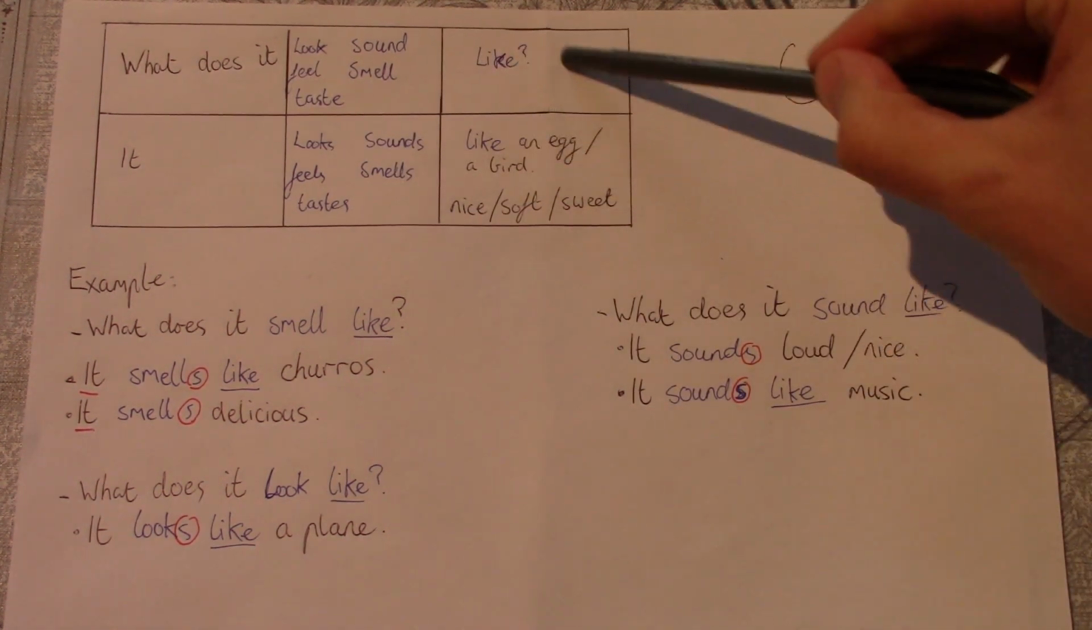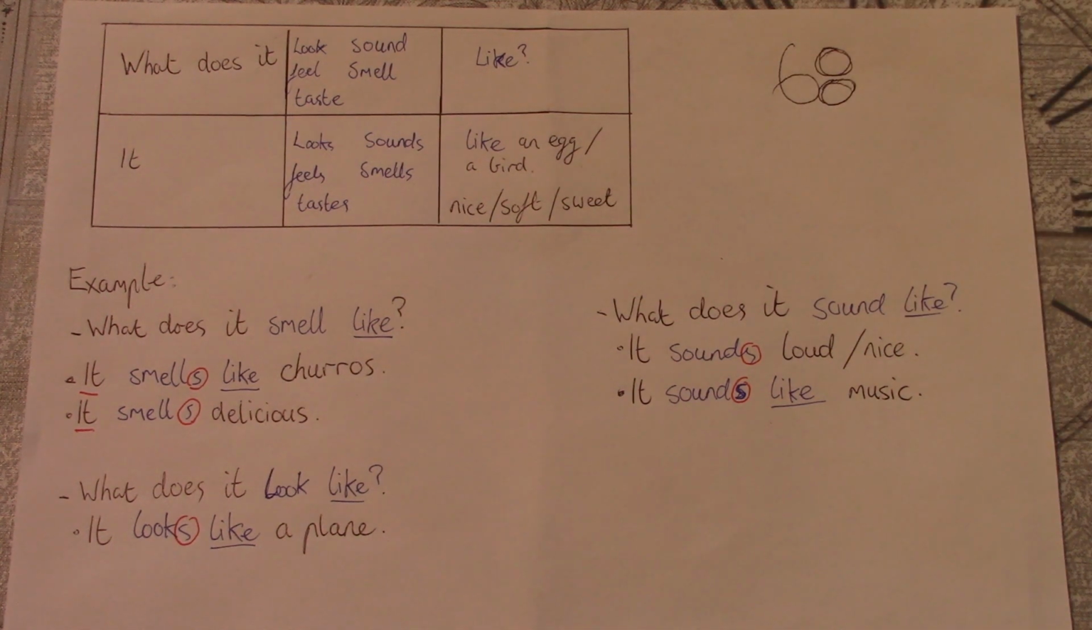Why do we use the word like? So we use like to describe a preference for something. So I like pizza. Pizza is my preference. Or to compare something to something else. So it smells like pizza. So the smell is comparing to the smell of pizza. So what I can smell is like pizza.